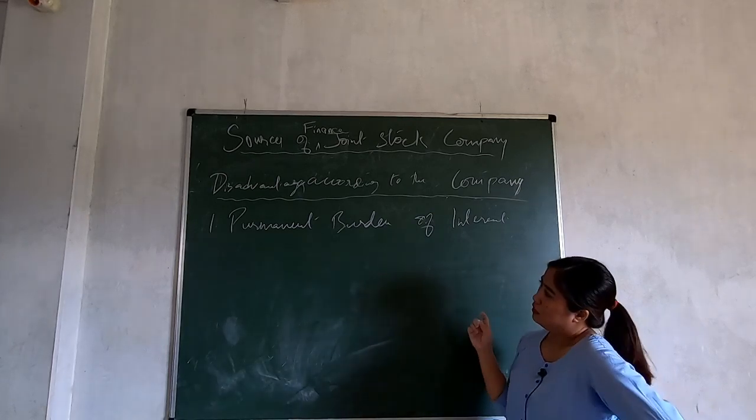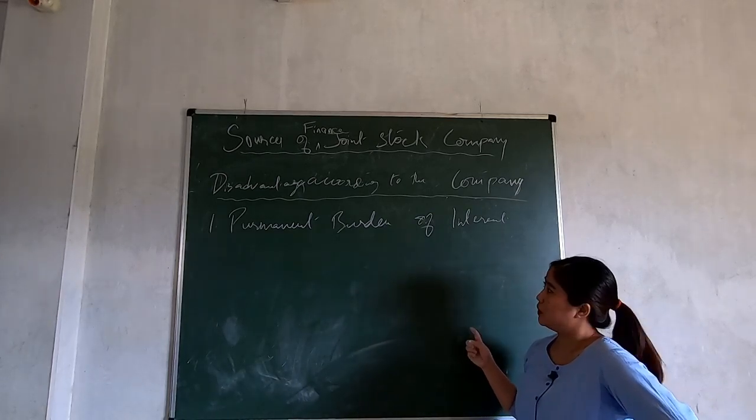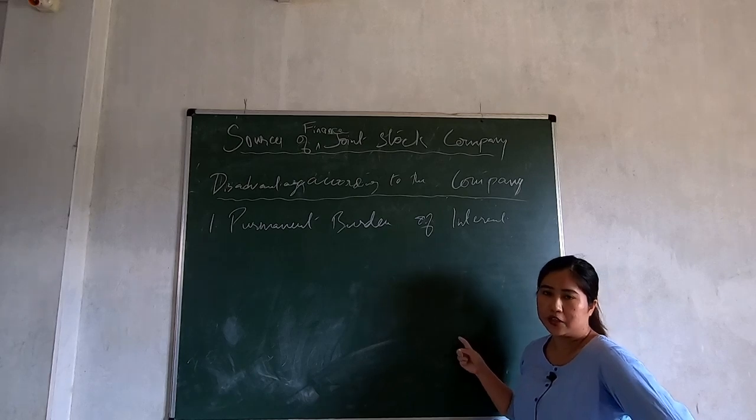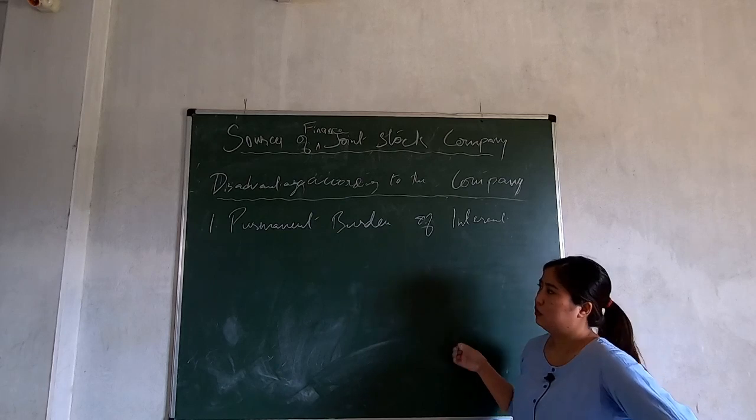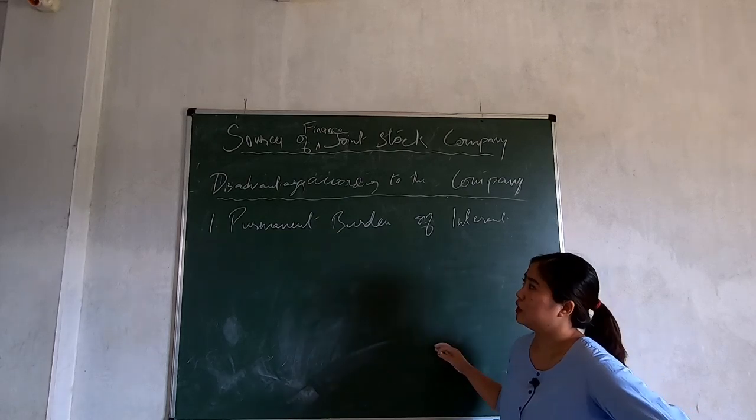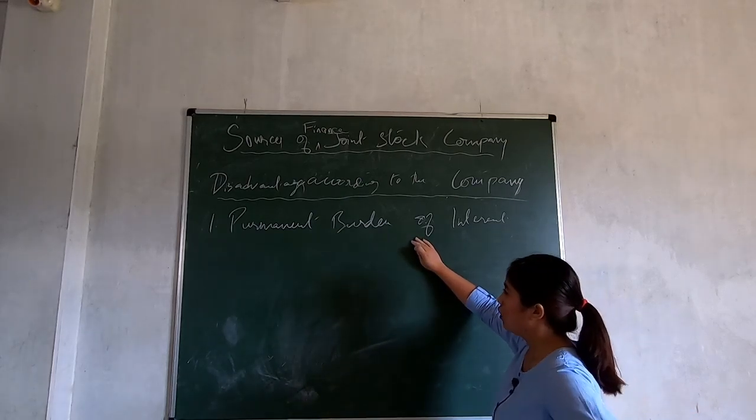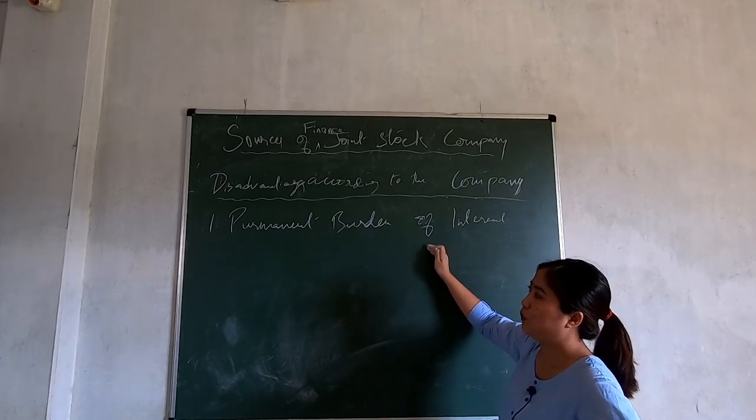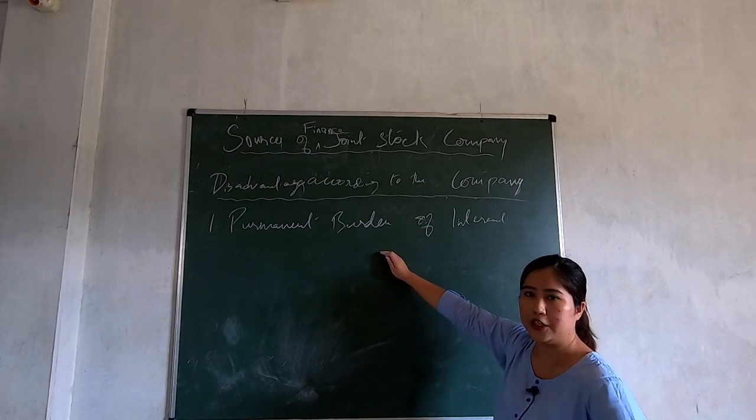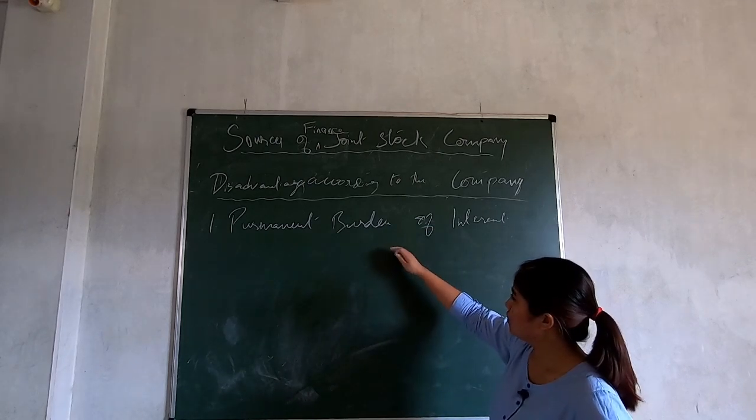The interest to be given on the debenture is at a fixed rate. It doesn't change, right? So irrespective of profit, you have to give interest to a debenture holder. So it becomes a burden for the company in case of loss. If a company is running a loss also, they still have to pay the debenture holder the interest. All right, so it becomes a permanent burden.